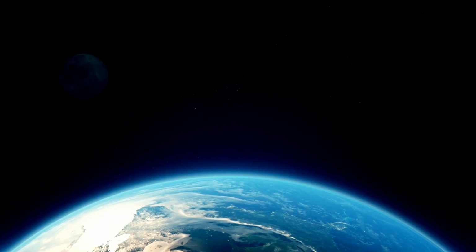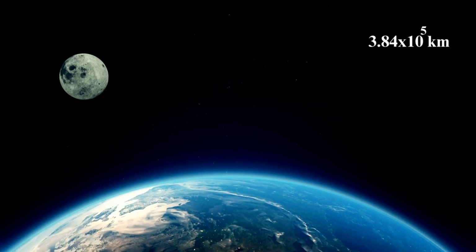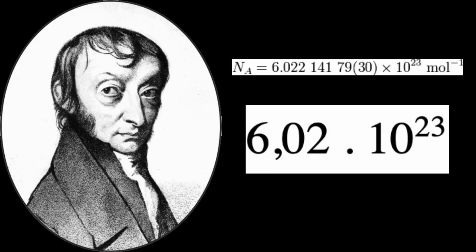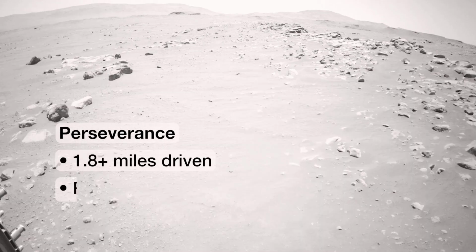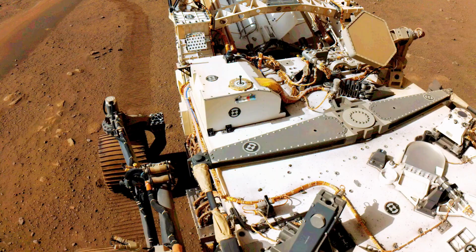For example, the distance from Earth to the Moon is about 3.84 times 10 to the 5th kilometers, while Avogadro's number, which represents the number of particles in 1 mole of a substance, is roughly 6.02 times 10 to the 23rd power. Writing these values in scientific notation allows scientists to express enormous and tiny quantities with equal clarity.